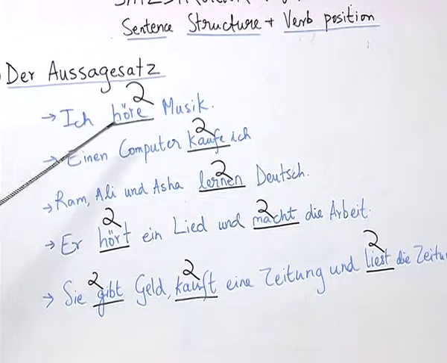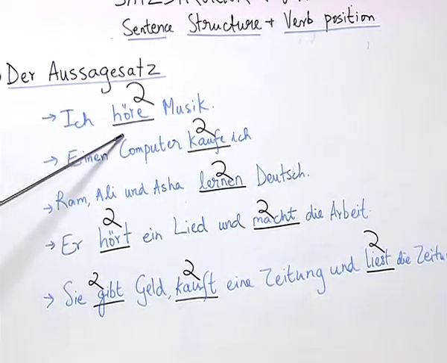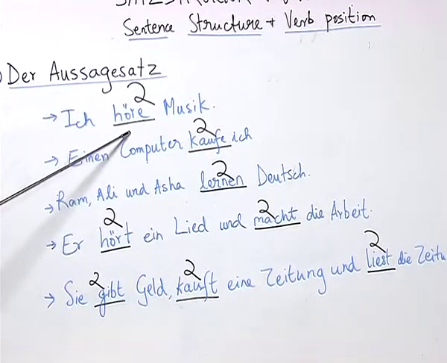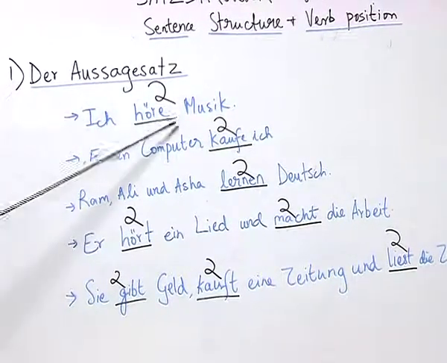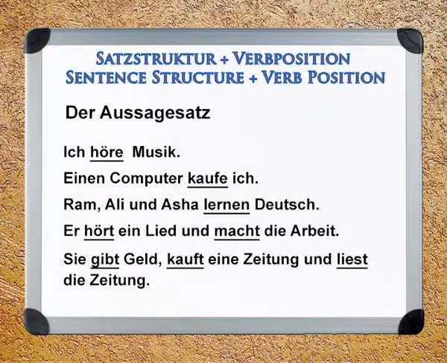In a German sentence, the verb always remains at the second position. It is one of the most important rules of the German sentence structure. The verb never ever changes its position in a statement. It remains in these statements always at position number 2.